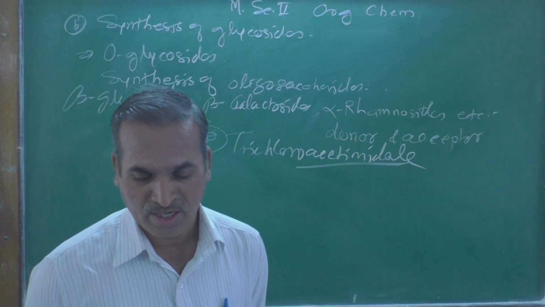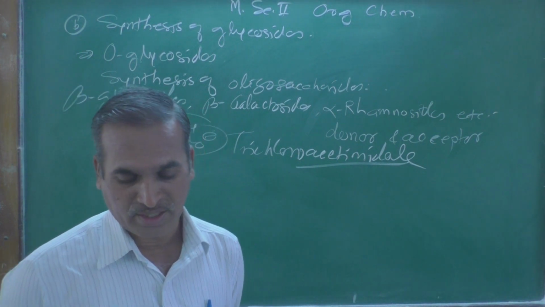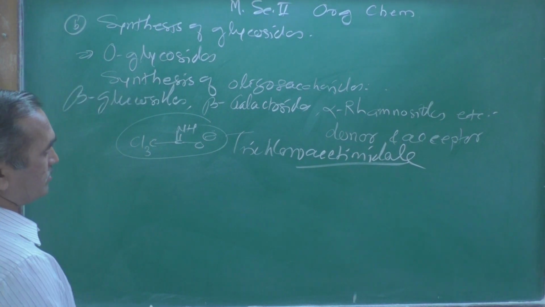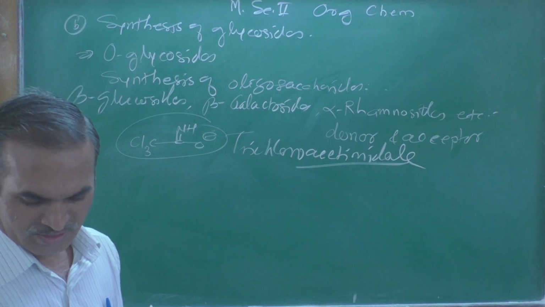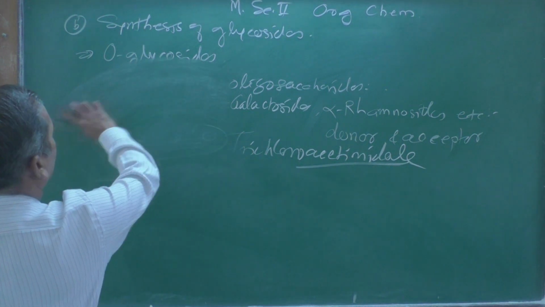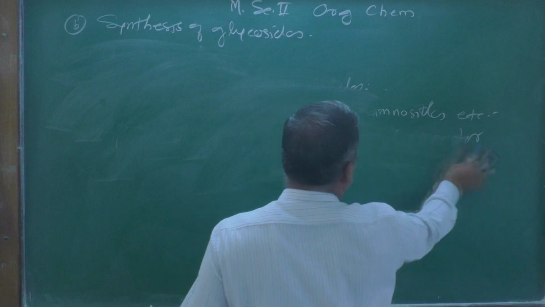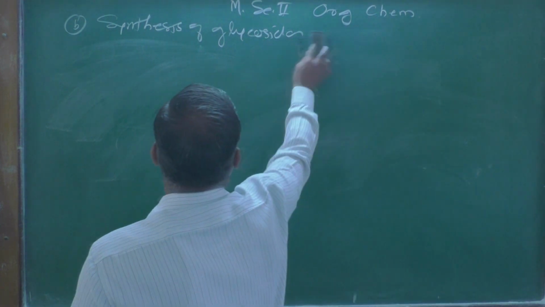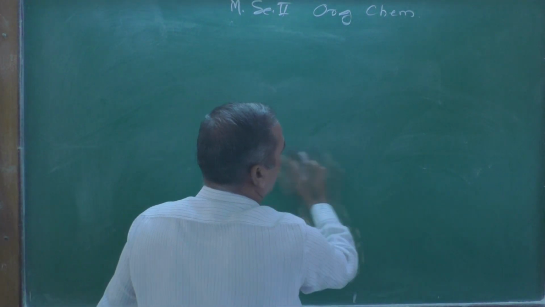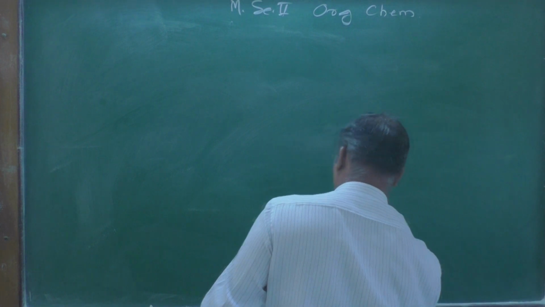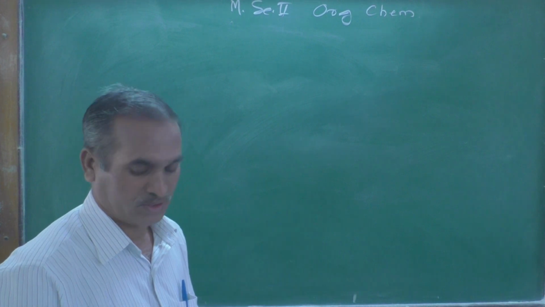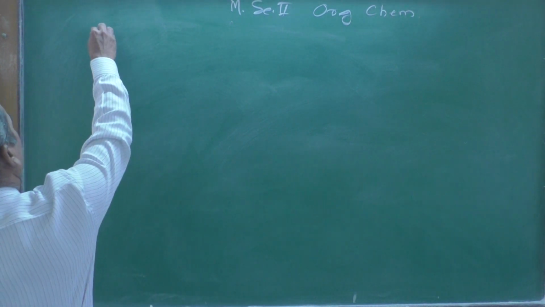So let us see here how trichloroacetimidates can be formed. As we know, here I am going to represent scheme number two. Let me clean this board so that we can understand how the reactions are taking place. These are big molecules, but let's see simply how we can draw this.